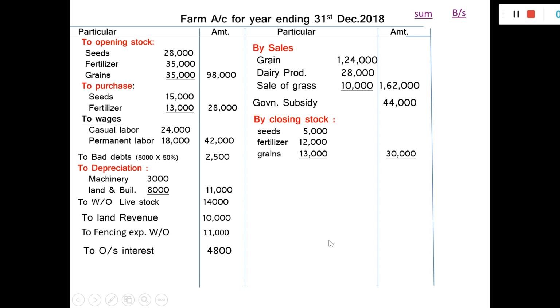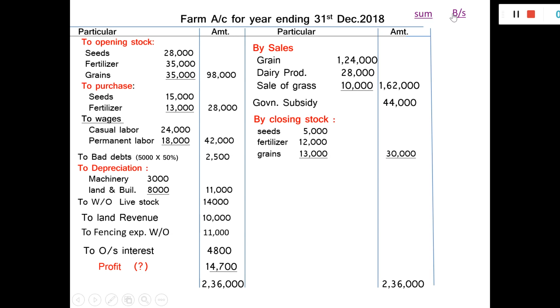Now it is time to make the totals and we will find out profit or loss. So total 2,36,000, 2,36,000, missing amount 14,700. It is the amount of profit. This amount will be added to the capital in the balance sheet on the liability side.